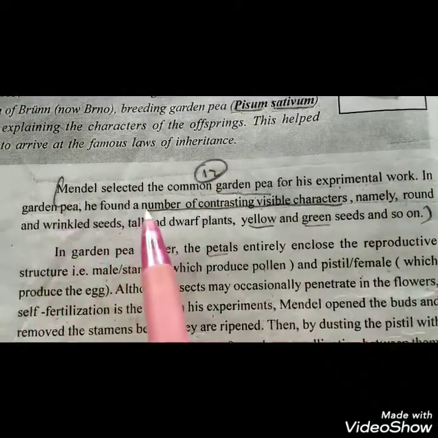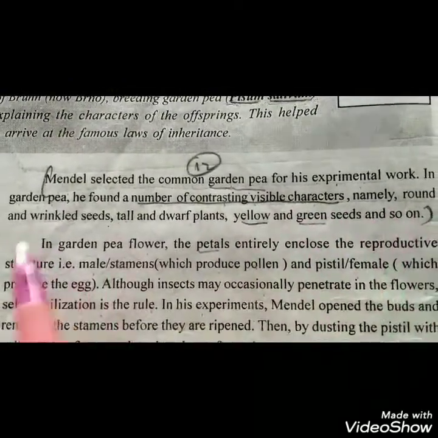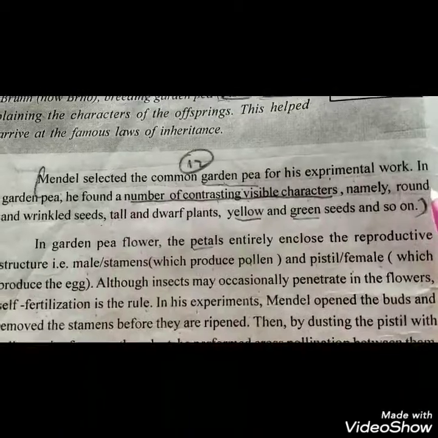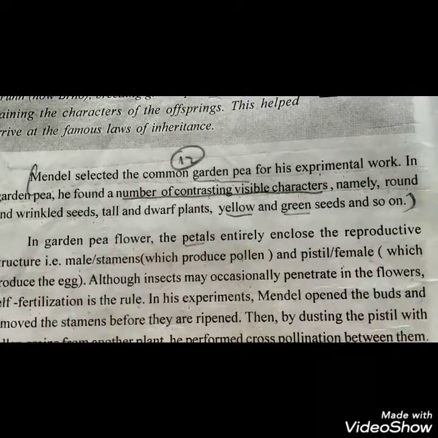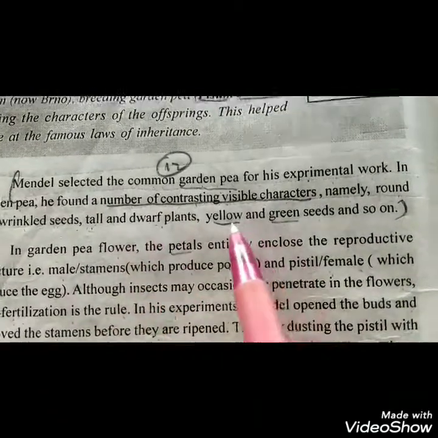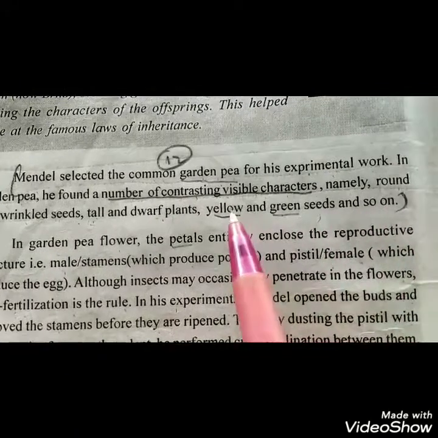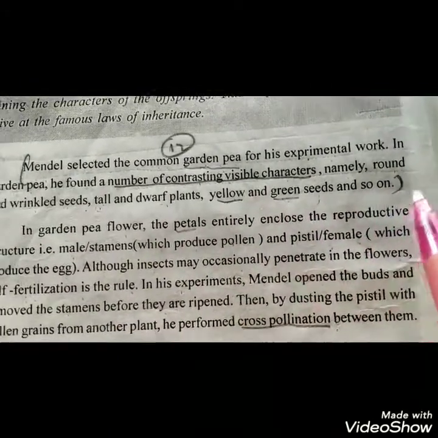In the garden pea, he found a number of contrasting visible characters, namely round and yellow seed. In the seed also, the seed may be either round or it may be wrinkled. Tall and dwarf. Yellow and green seed. The color of the seed may be either yellow or it may be green, and so on.